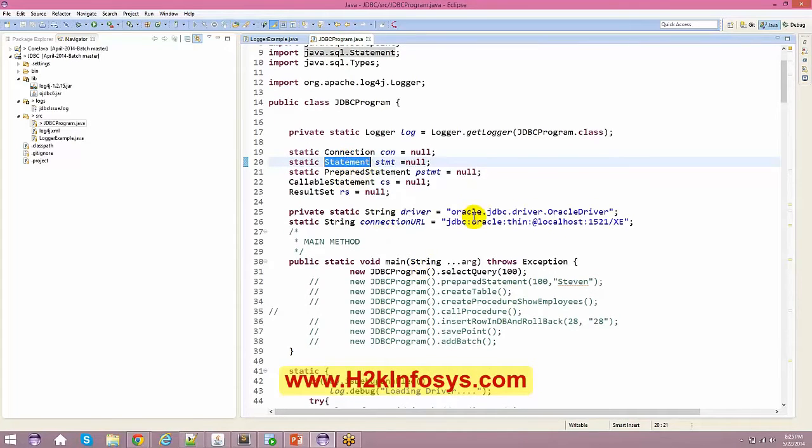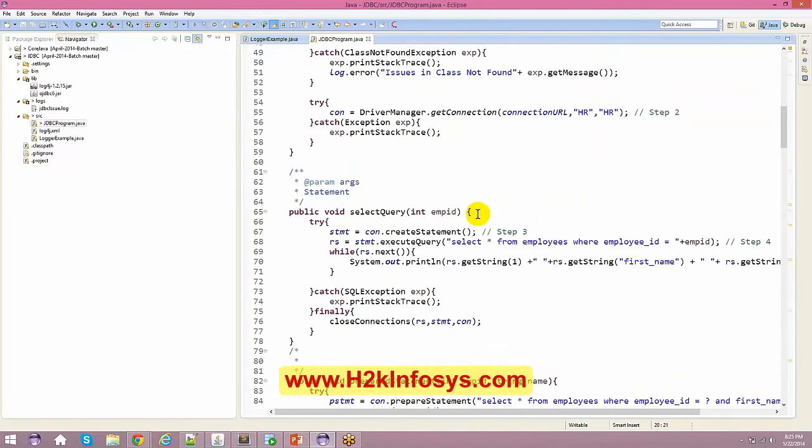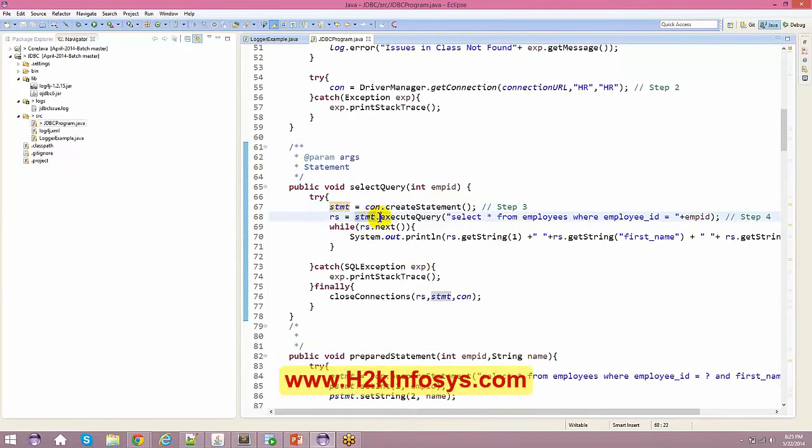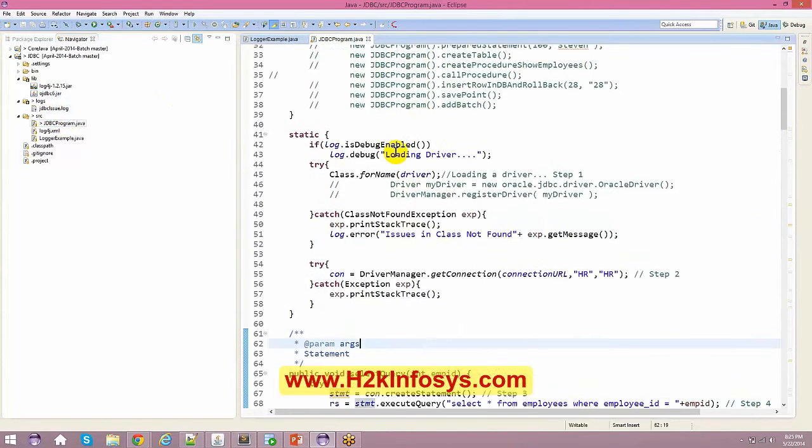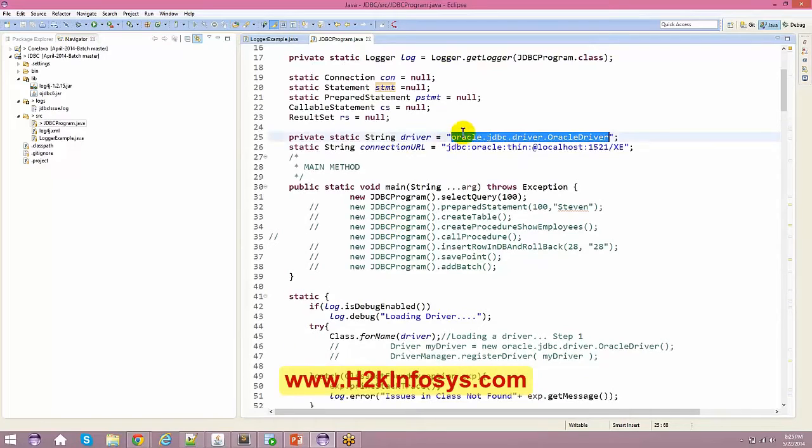When I use the statement, what next? After I get a statement reference here, I just say statement.executeQuery. See, all these things are underneath, so it all depends on what kind of database you use. Suppose you have the same table in different databases, you don't have to change anything out here. The only thing is you have to change the drivers. You don't have to change any of the logic. You have to change the driver and then all these details. When you talk about MySQL, you have to change a couple of pieces of information out here.